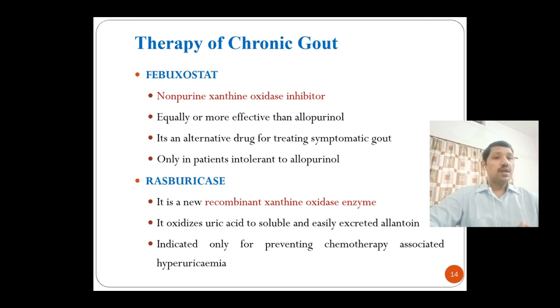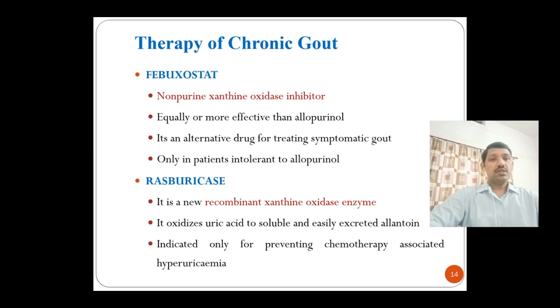It means it acts on uric acid excretion, but this drug is only indicated for preventing chemotherapy-associated hyperuricemia. In the first slide, we discussed that patients under chemotherapy, or you can say cancer chemotherapy, suffer from hyperuricemia. This drug is only used in that case.